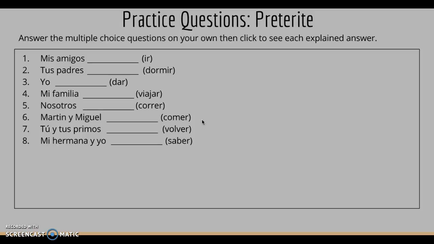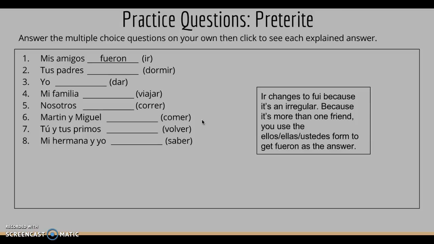Okay. Mis amigos fueron. Ir changes to fui because it's an irregular verb. Because it's more than one friend, you use the ellos, ellas, and ustedes form, and because it's the bottom two boxes, you get fueron as the answer.